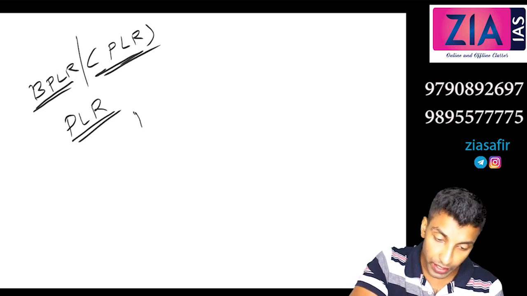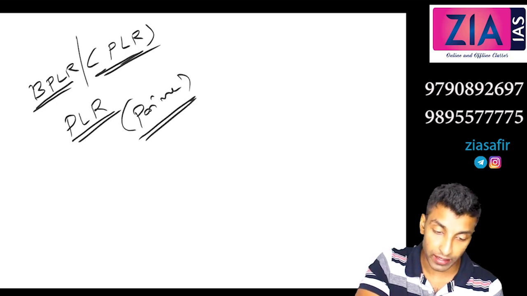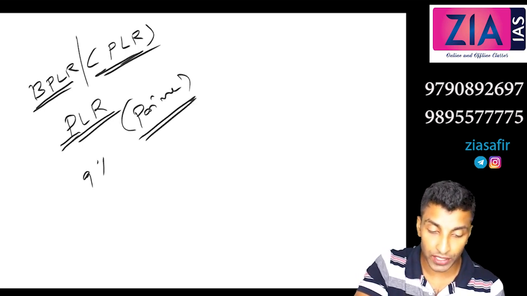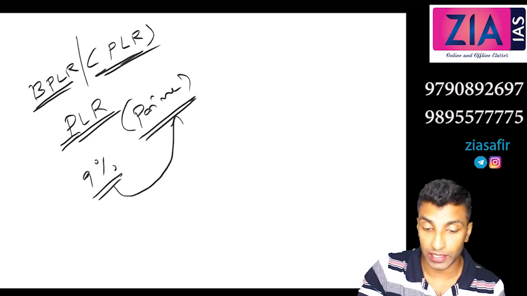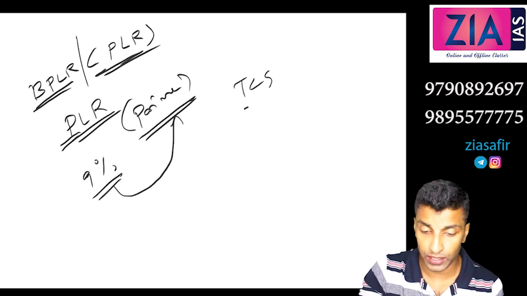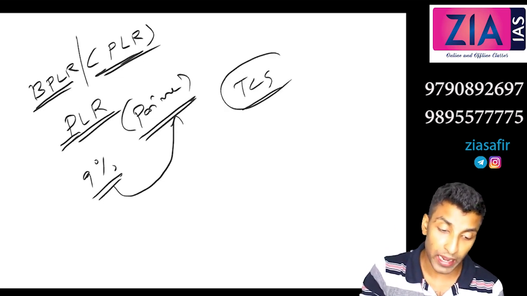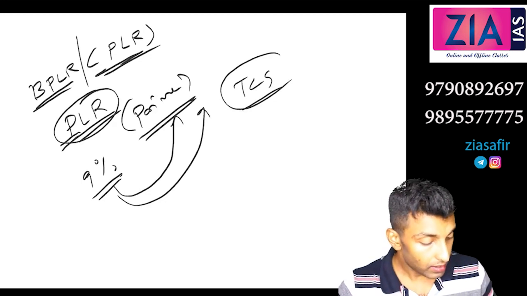Most credit-worthy, in brackets you can write prime borrowers. That's why it is called prime lending rate. This is the interest rate, like 9%, 8%, etc., at which you will lend to prime customers like TCS, Wipro, Infosys, Reliance, etc. So that is why prime lending rate is given to the prime customers.